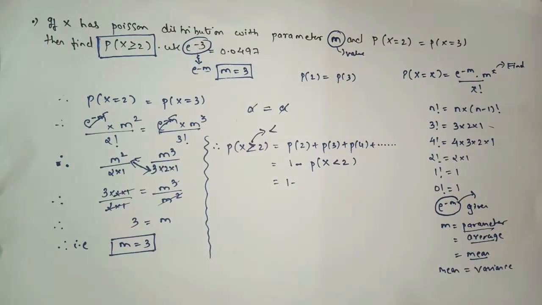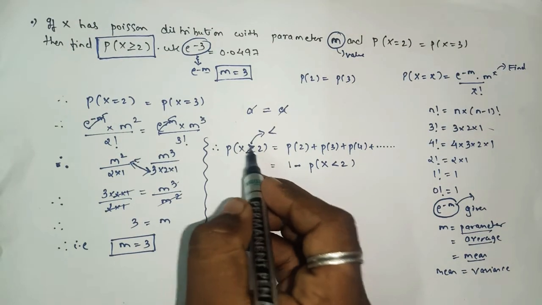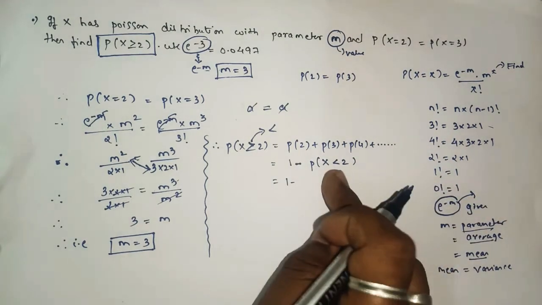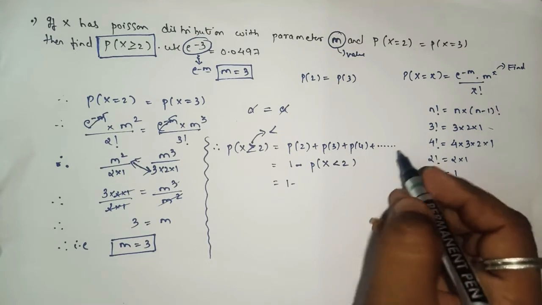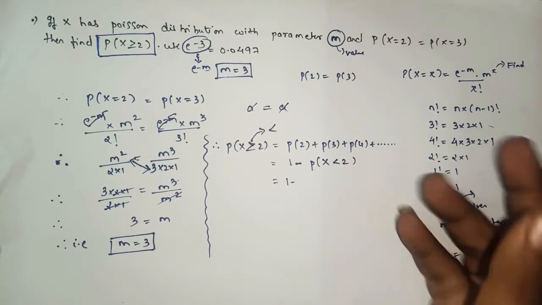So see to it that in this exercise, whenever the sum is based on Poisson distribution and you're finding for at least, you have to apply the shortcut formula only. If you are applying the direct formula, we don't know till where, which value we have to take, P4, P5, P6.